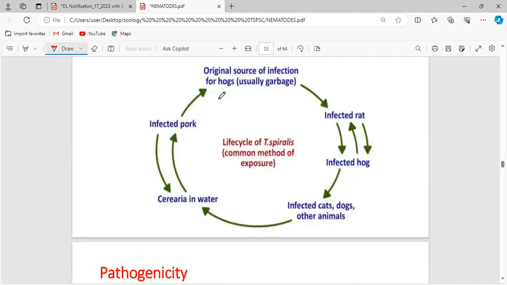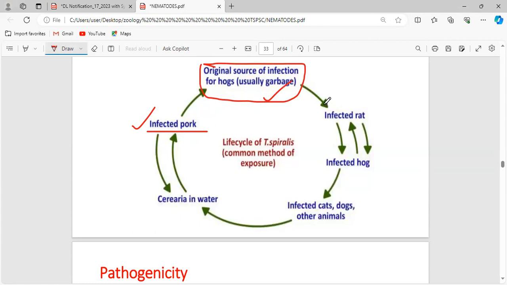Now, once again, see infected pork. This infected pork, the original source of this infection, is garbage.